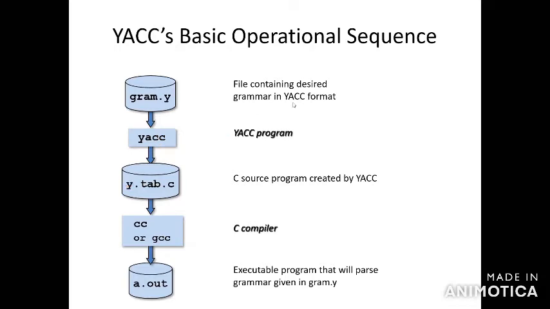One is y.tab.c, another one is y.tab.h. What are y.tab.c and y.tab.h? The .h means header file.